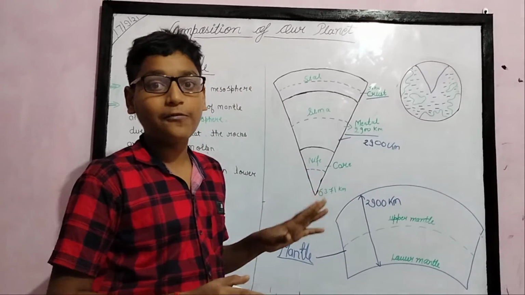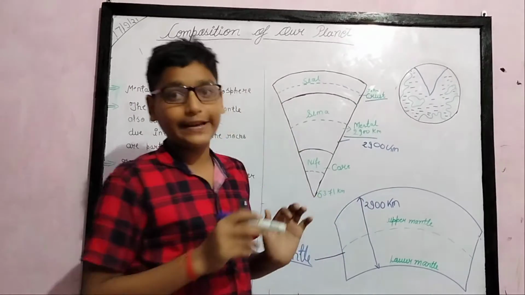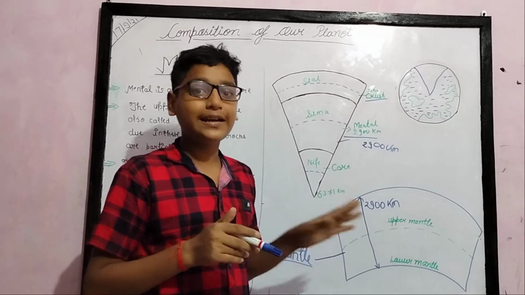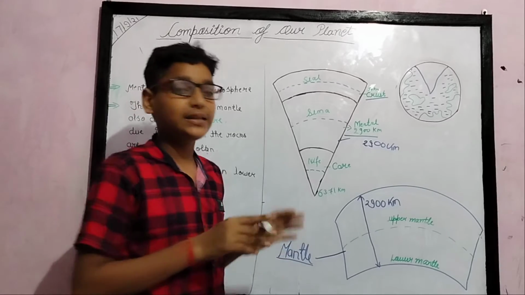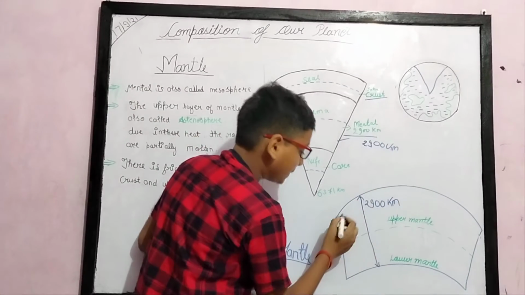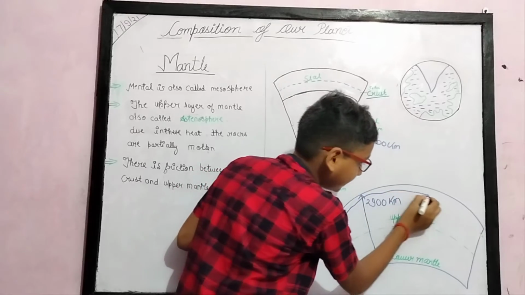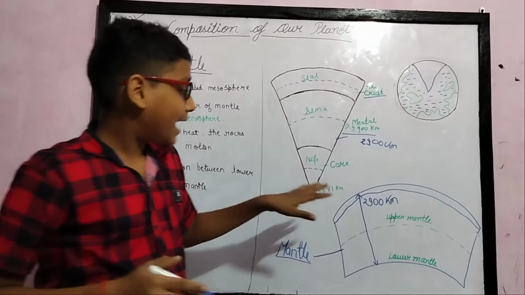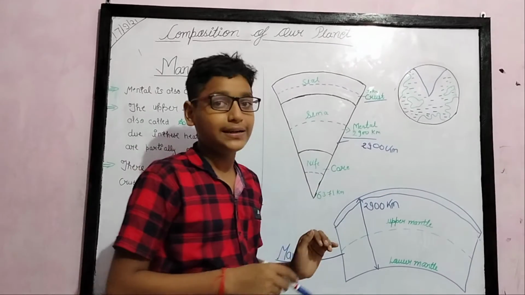On the upper part of the mantle, due to overheating, the rocks in the mantle are molten and form lava. The lava started flowing at the upper part of the mantle.